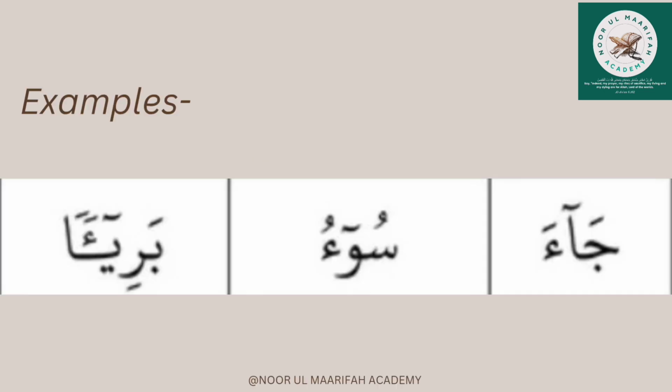Here, look into the example. First one is jaa. There are two things I need to find out. Hamza is present. Yes, it is present in the word. Next, I need to see that either alif should come first before hamza, or ya, or waw. In this case, alif is coming. I will stretch it to 4 to 6 counts, be it stopping or continuing. Another sign for you to detect is the mad symbol which is present on the alif. When you see that symbol, you can identify the mad and automatically stretch, but you need to know the rule. Why are you stretching on that? Next one, look into the example.